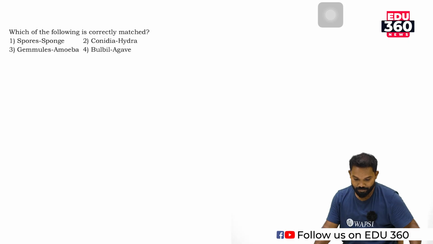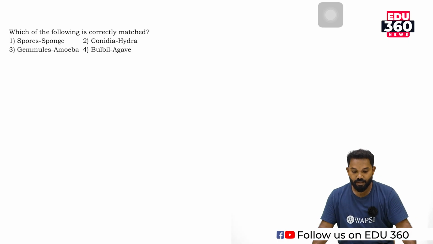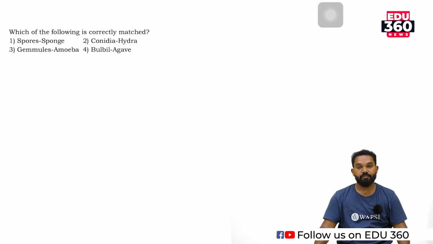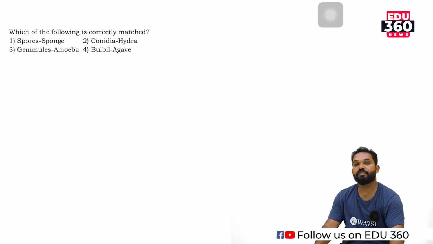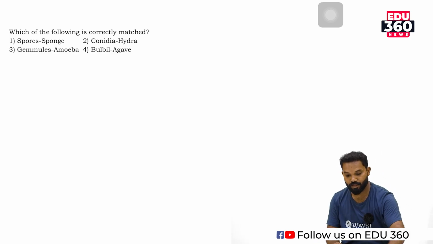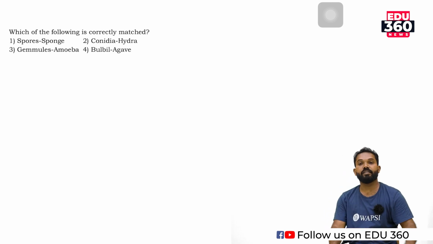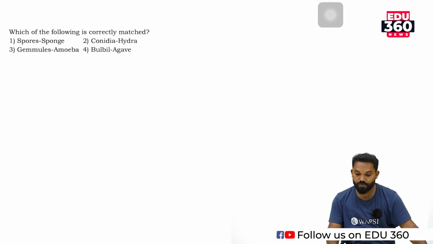In this section, our first question. Which of the following is correctly matched? And the options are: spores, sponges; conidia, hydra; gemmules, amoeba; bulbils, then agave. Here, there are some organisms and their asexual mode of reproduction.